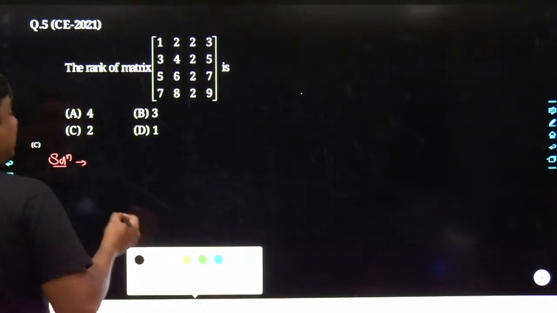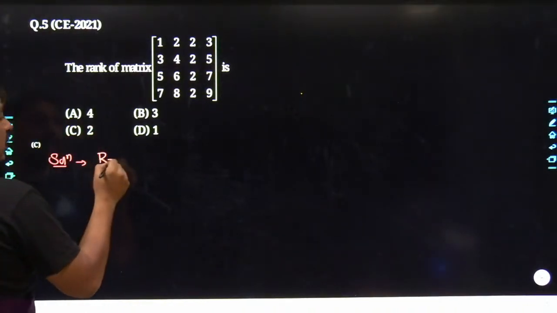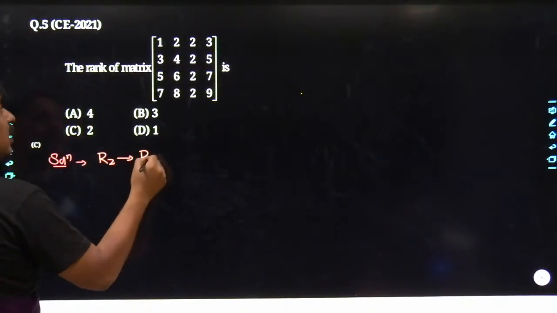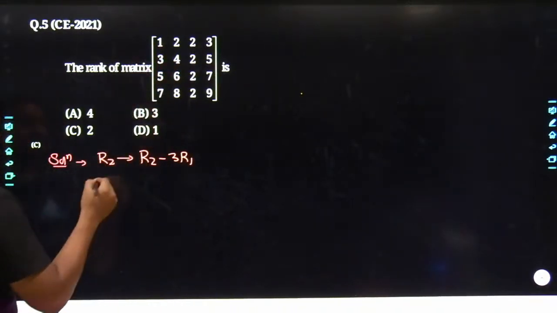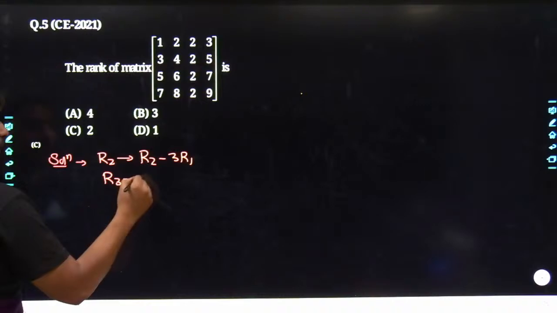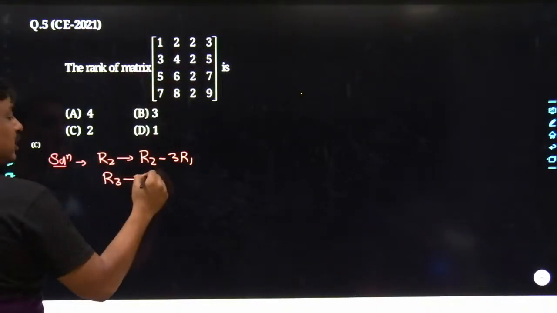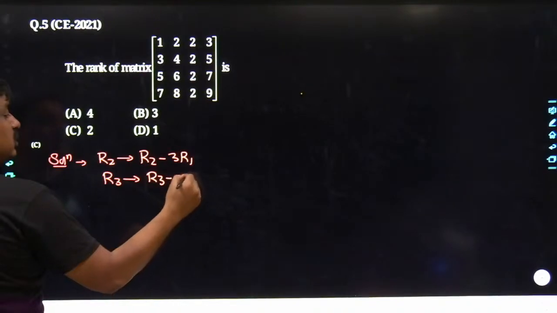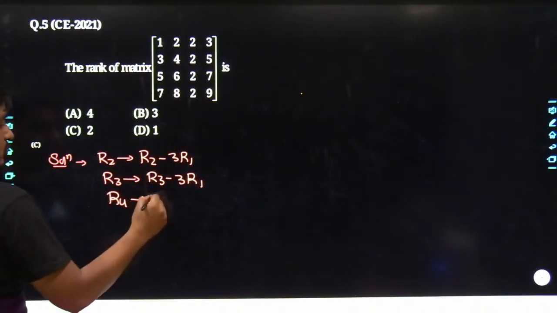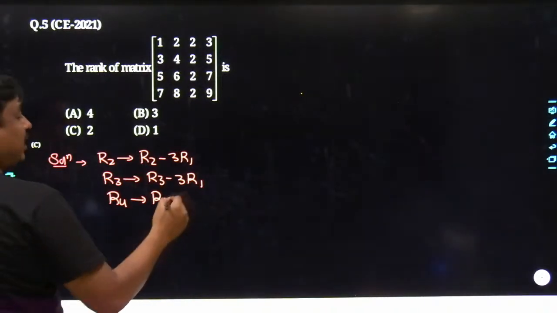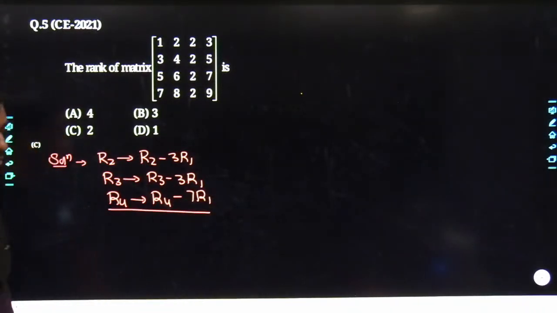See what are the elementary operations I have been feeding over here. Let's take R2 as R2 minus thrice R1, just to make this element 0. In the same sequence, I would be applying the elementary operation over row 3, where R3 is taken as R3 minus 3 times R1. Similarly, here goes R4. Here goes R4 minus 7 times R1.